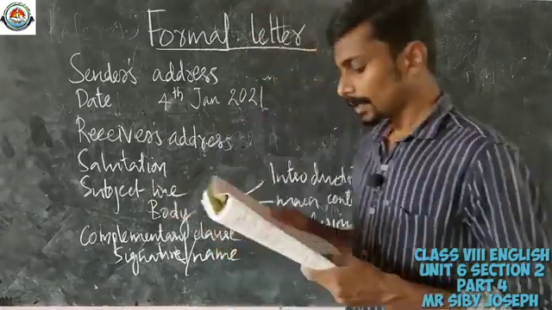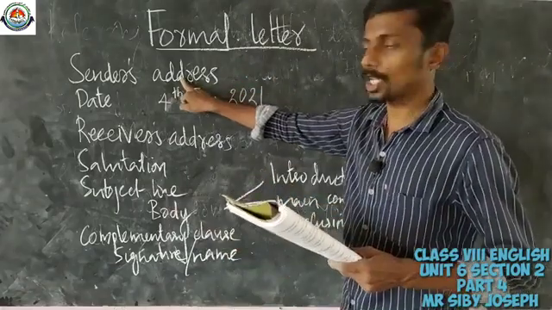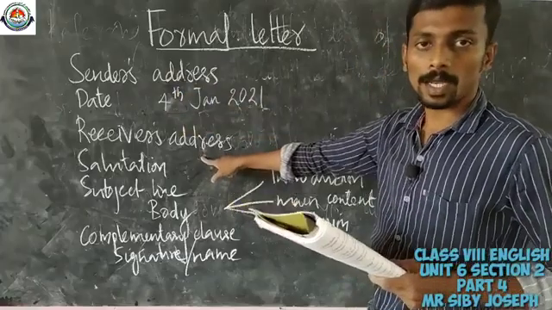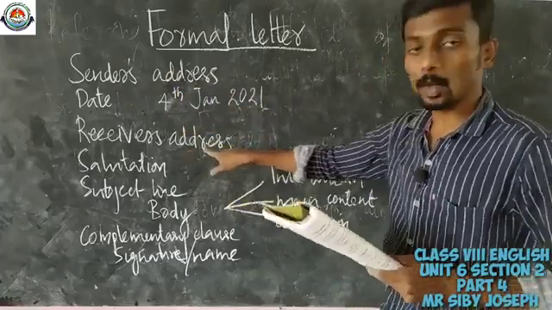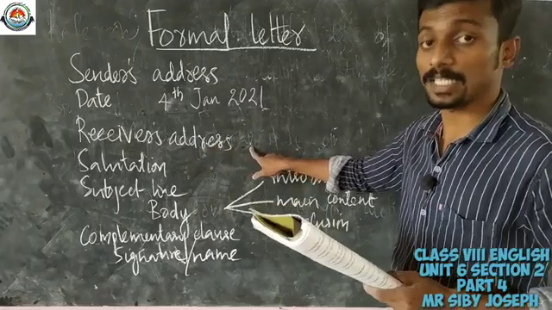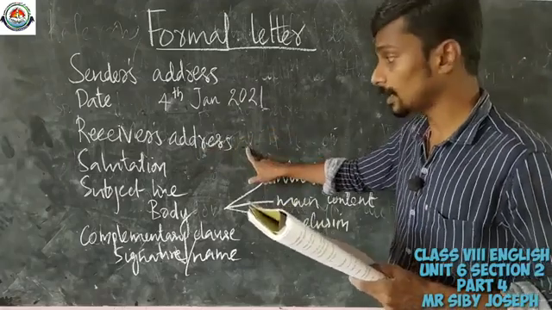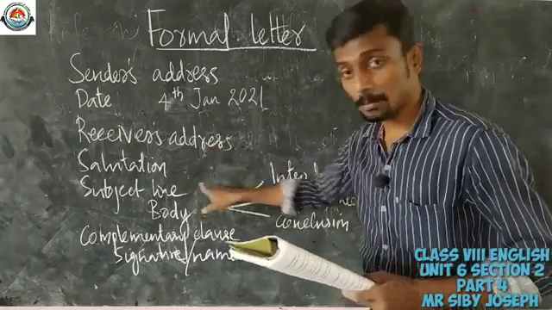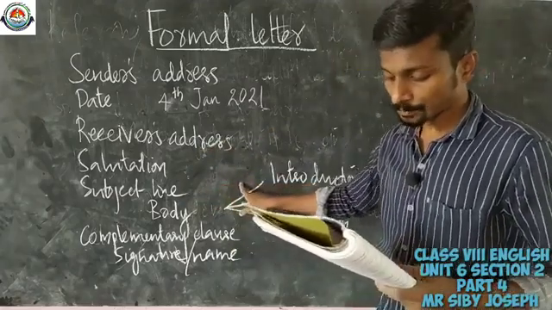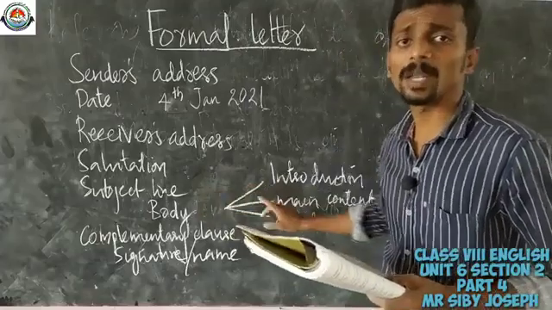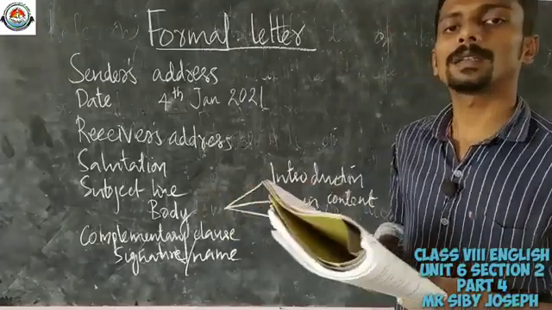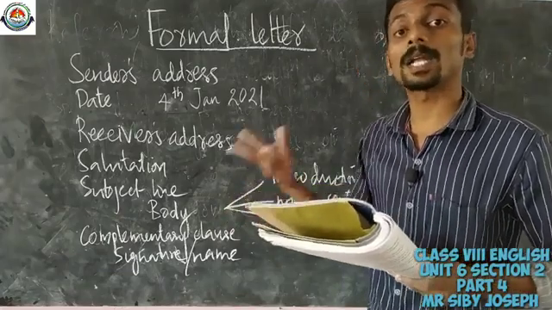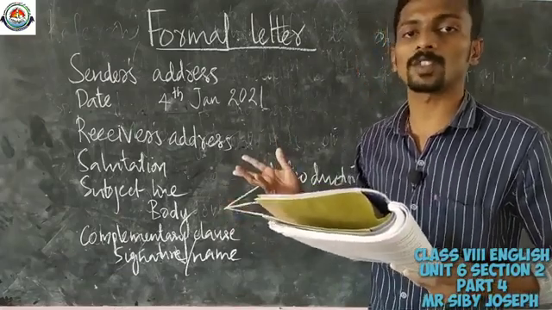Okay. So then you have to mention your address, then the date in this format, and then you have to mention the address of the receiver to whom you are addressing the letter. Then you have to write down the salutation, then the subject line. What is the subject line? The subject line should be very precise. You can write the subject as prejudice against women becoming drivers in public transport system.